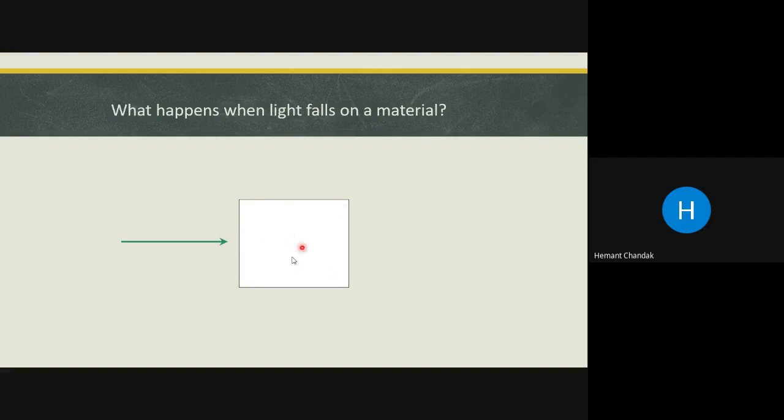So let us assume that your sample is a liquid and you are allowing a light to fall. What will be the fate of the light when you pass a light through a sample? The first possibility is the whole light will be transmitted as such, meaning whatever light you have passed through has been transmitted as it is from the substance. Number one possibility is transmission. Number two is it gets reflected back from the surface, meaning the substance will not absorb any light, it will reflect back as it is with the same frequency. So have a look at the color of the arrows. I have used a green color arrow.